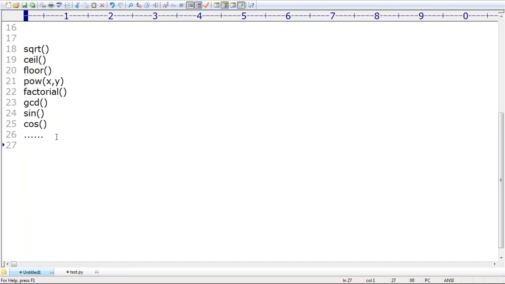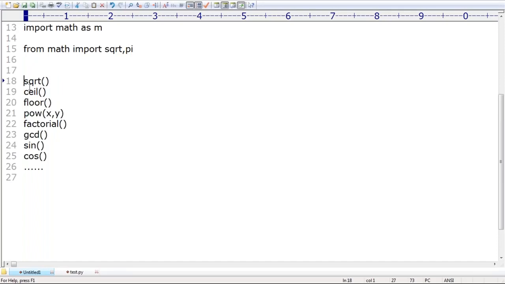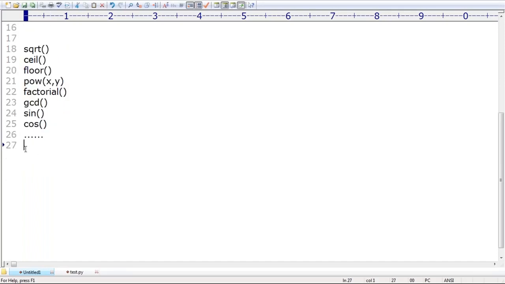The biggest advantage of Python is that batteries are available inside. These are various important functions present inside the math module.